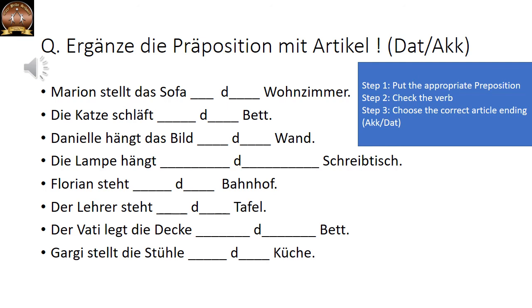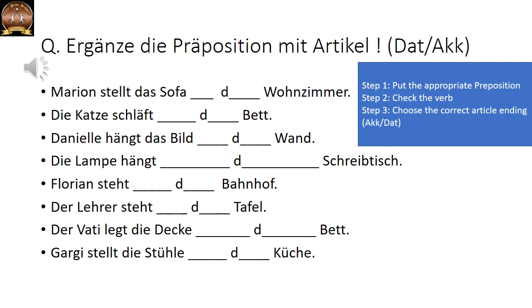Florian steht dash dash Bahnhof. For Bahnhof, preposition is usually an. So we are going to put an in the first blank. Stehen is stationary, so we are going to put so dem. An dem Bahnhof. Der Lehrer steht dash dash Tafel. Tafel is board, blackboard. The teacher is standing dash dash blackboard.